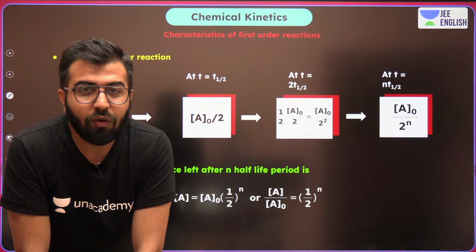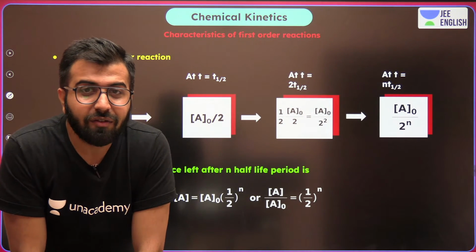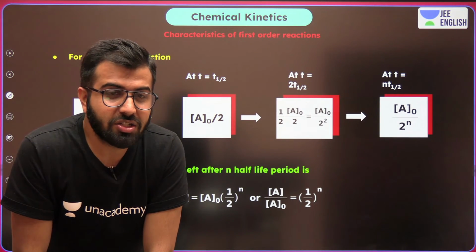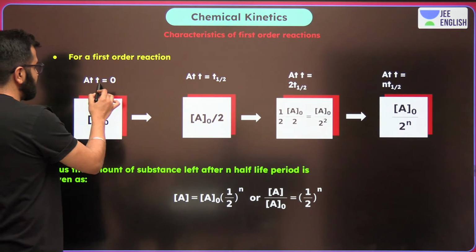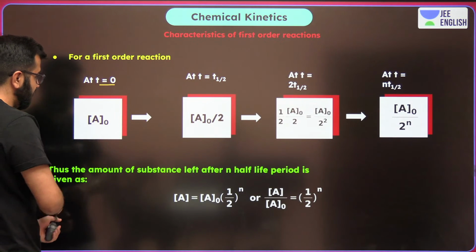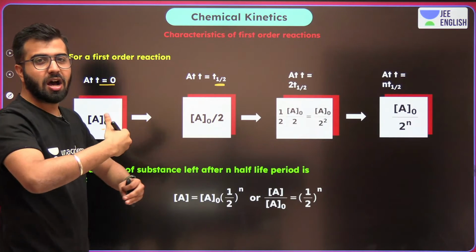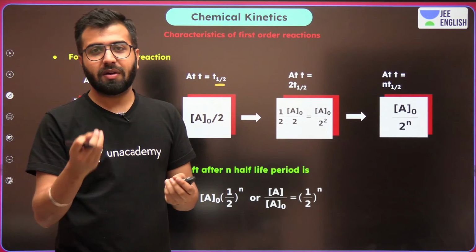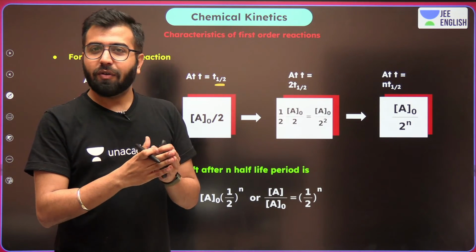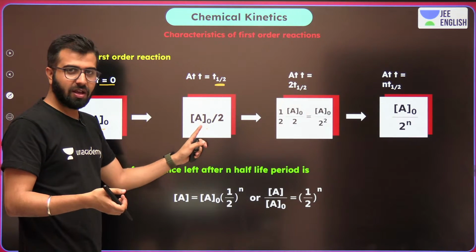And now over here, let's talk about how we can have a generic formula for half-life. So guys, pay attention. Now at T is equal to 0, when we didn't start the reaction, we had A0. At T is equal to one half-life, let's say, in order to make 100 molecules become 50, the time is 30 minutes. After 30 minutes, it became 50.